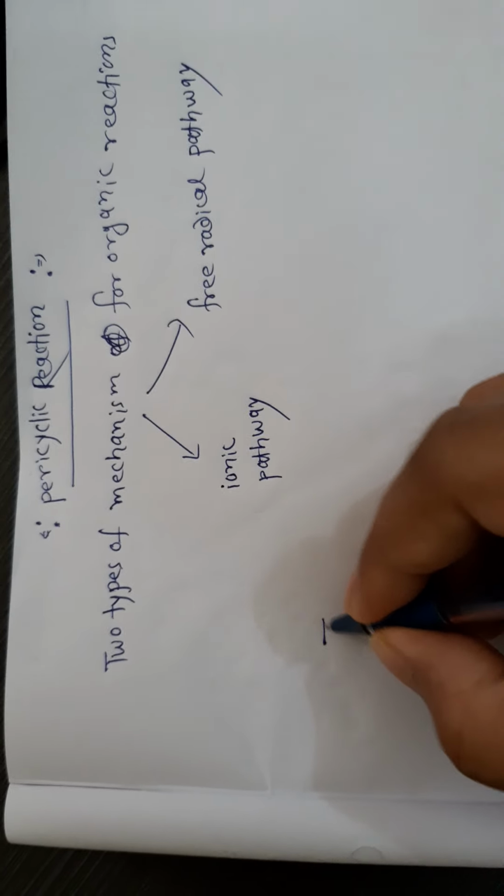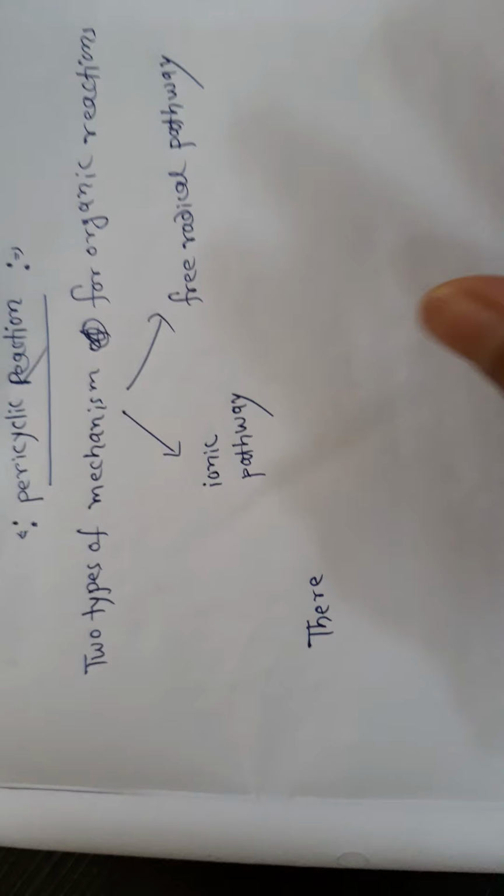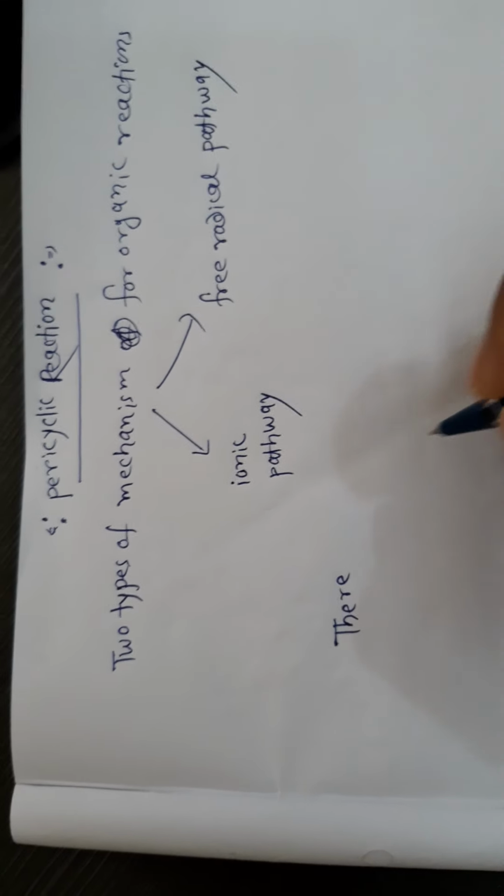There are some characteristics of such reactions. These are called pericyclic reactions.